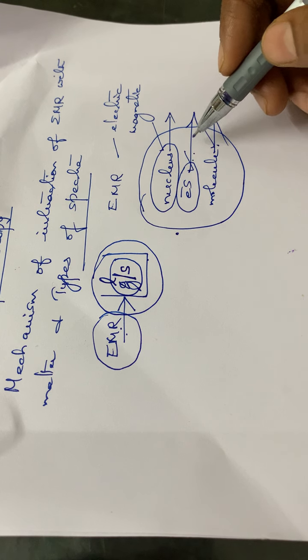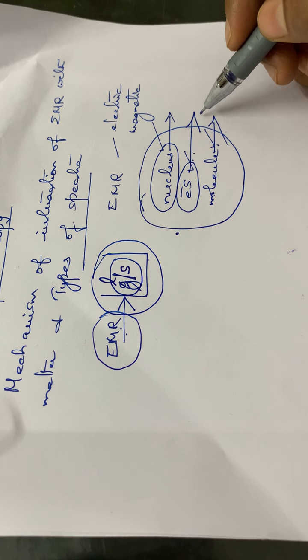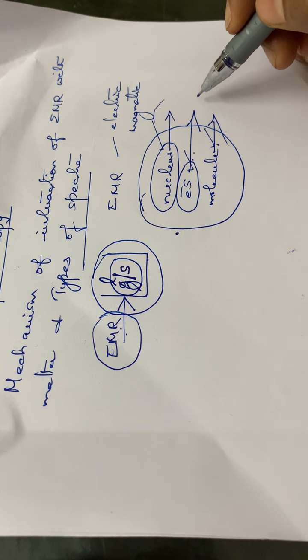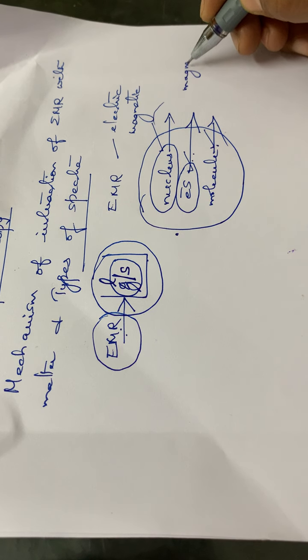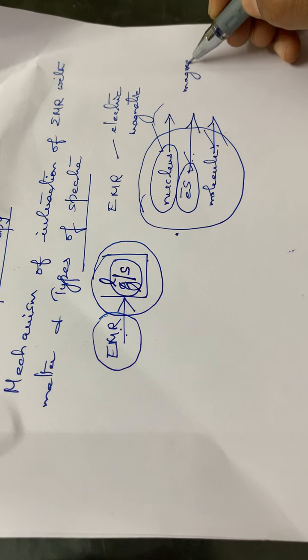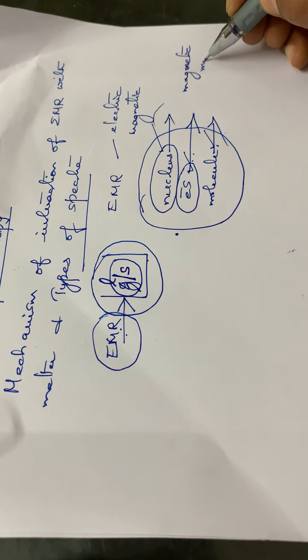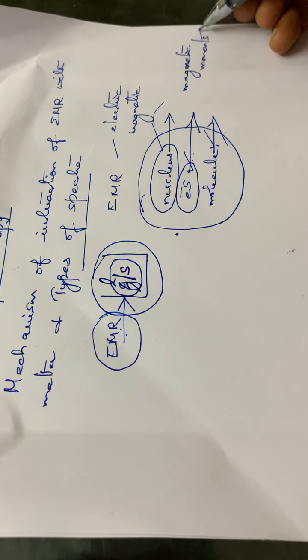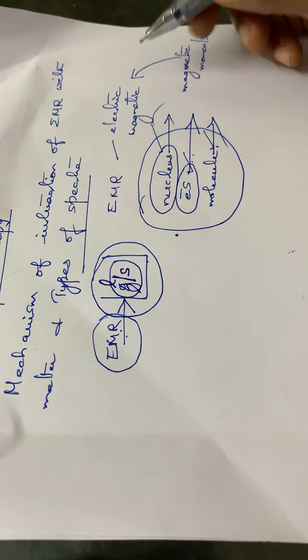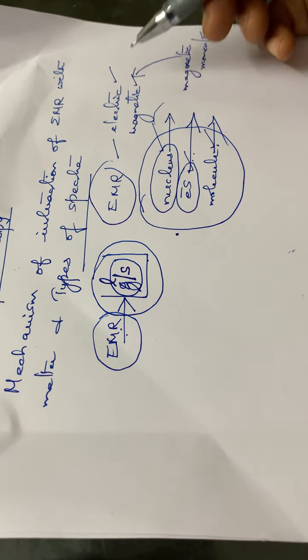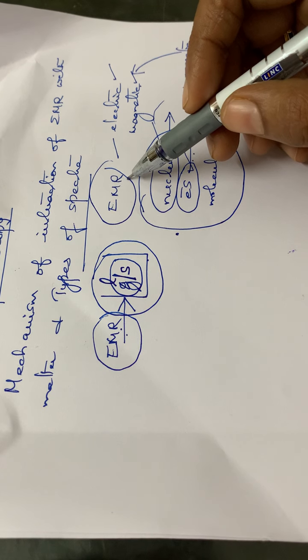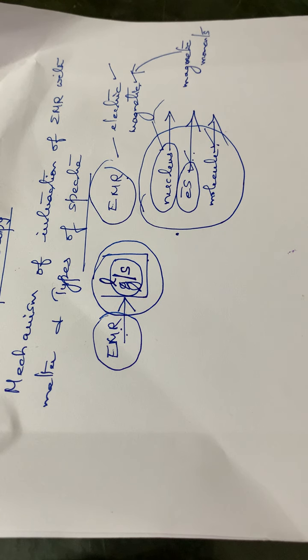These changes will be generating some magnetic or electric moments, and these will be interacting with the electric and magnetic field associated with the electromagnetic radiation.